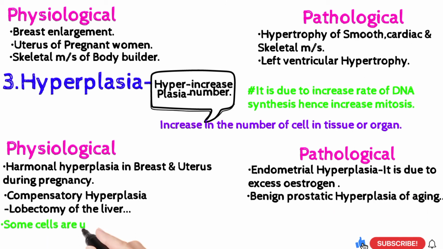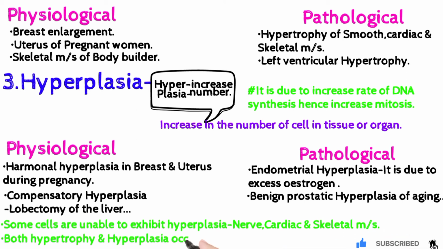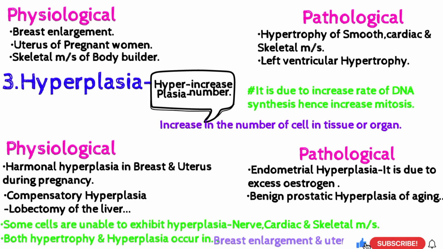Some cells are unable to show hyperplasia, namely nerve, cardiac, and skeletal muscle. Both hypertrophy and hyperplasia occur in breast enlargement and in the uterus of a pregnant woman.